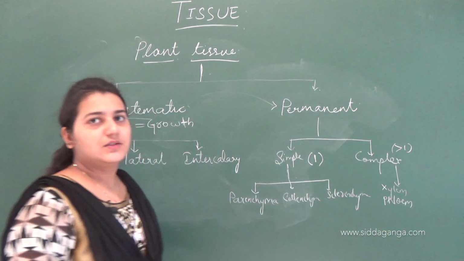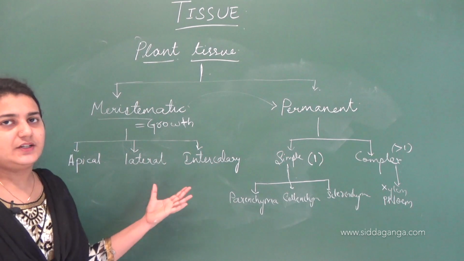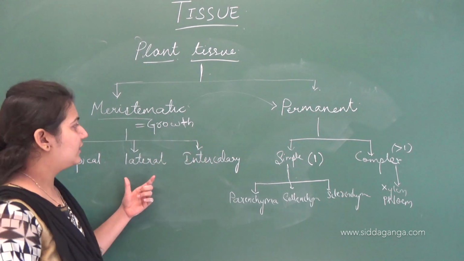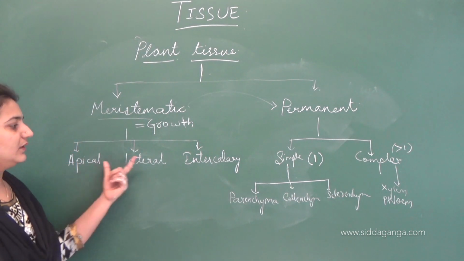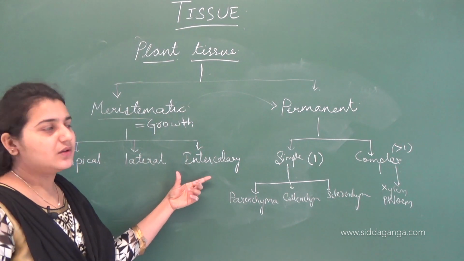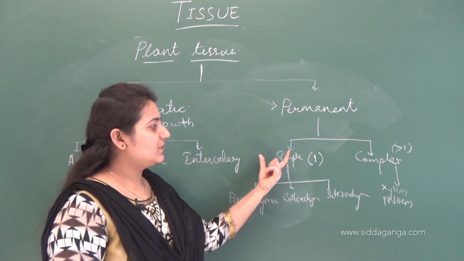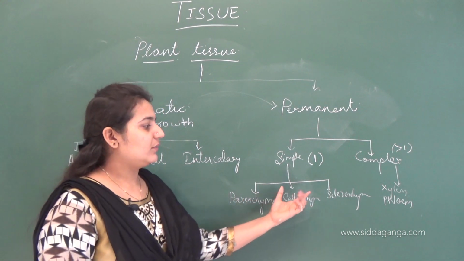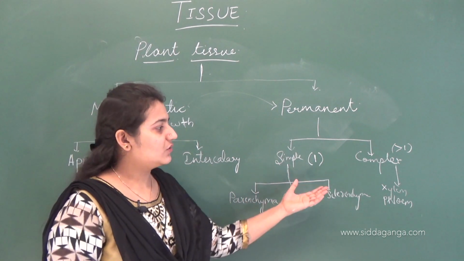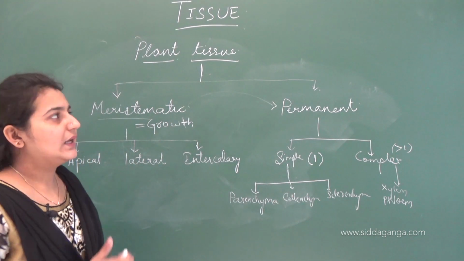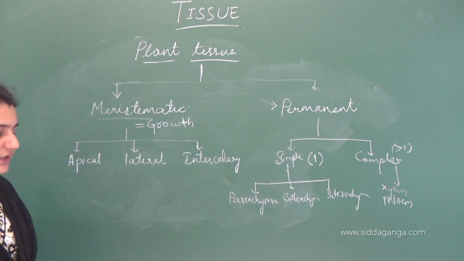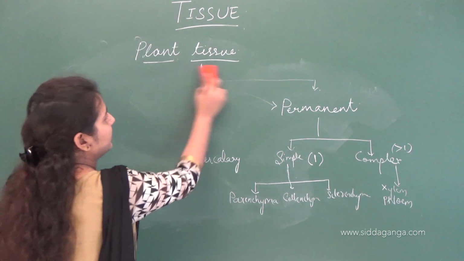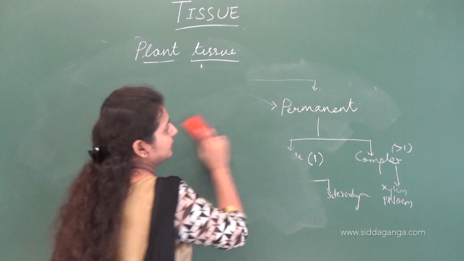So this is about the classification of plant tissue. There are basically two types: meristematic and permanent. In meristematic tissue we have three types: apical, lateral and intercalary meristems, whereas in permanent we have two major types: simple and complex. In simple we have parenchyma, collenchyma and sclerenchyma tissues, and in complex tissues we have xylem and phloem. Let us study these tissues one by one in detail. First let us see what these meristematic tissues are and where they are present.